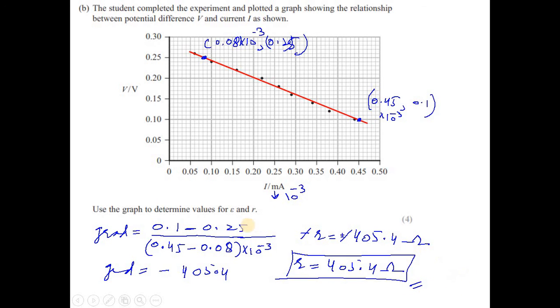Now what about the E? The EMF is the y-intercept. So you just extend the line something like this. So you can say it's 0.28 or 0.285, something like this. So from here, you mention this is 0.285 volt, or 0.29 if you wish, or 0.28, 0.29 volt. This is your EMF E.